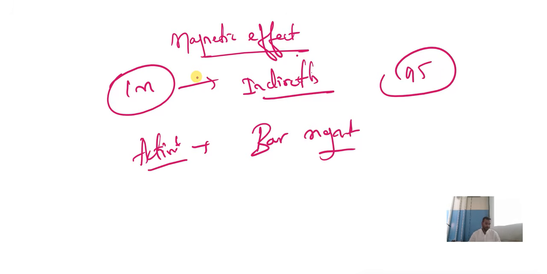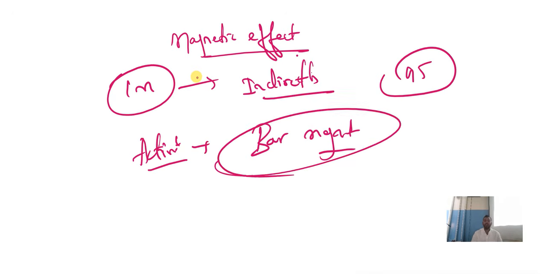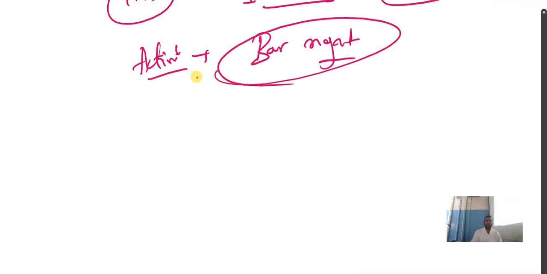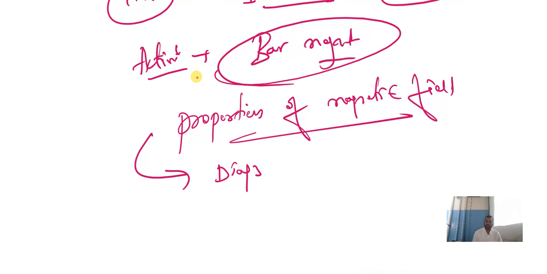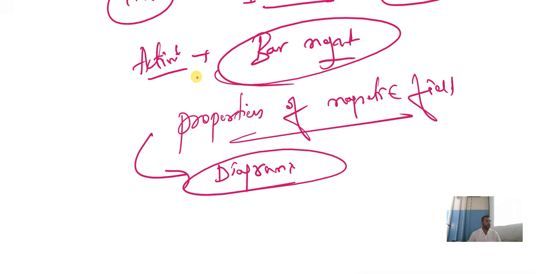Okay. Now, magnetic field in a straight conductor, we have already learned. Based on this magnetic field and bar magnet, they will ask you the properties. One important question is there. Write the properties of magnetic field lines. Children, based on this, they'll give you diagram based questions. They'll give you diagrams. For every point, please see the diagram, because those diagrams will relate to each point.